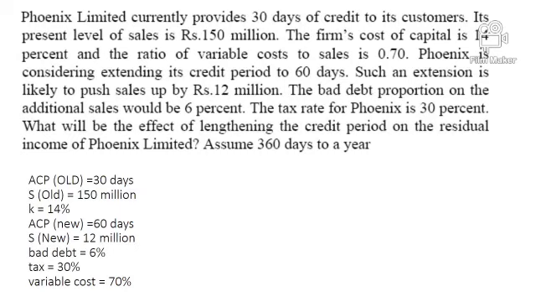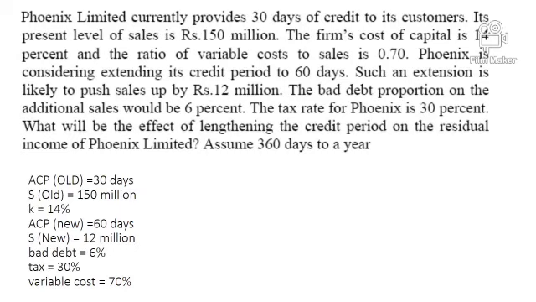That means the new average collection period would be 60 instead of 30, and because the average collection period has increased, the company has liberalized the policy, it will improve the sales. So such an extension is likely to push sales by 12 million. This is called change in sales, 12 million. Bad debt proportion, that is BN, is already given, which is 6%. Tax rate 30%. What will be the effect of lengthening the credit period on residual income? So our job is to find out what is the change in residual income, the change in RI.